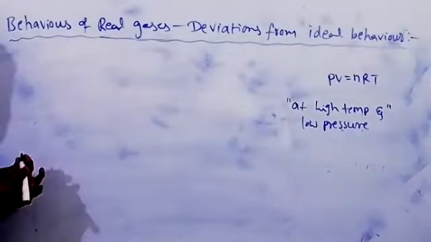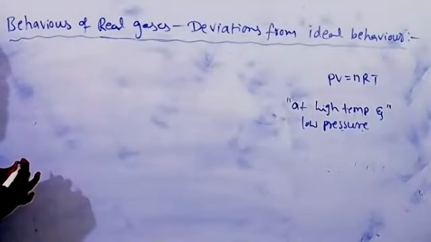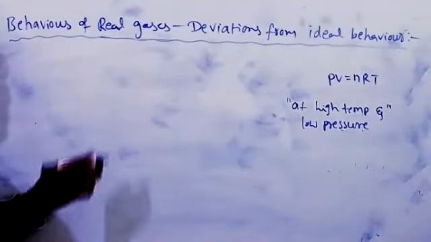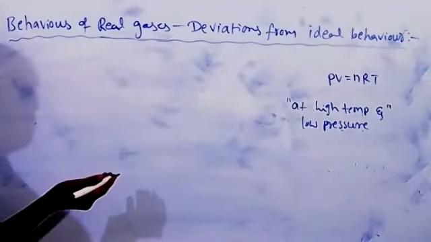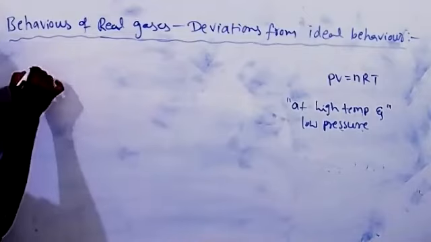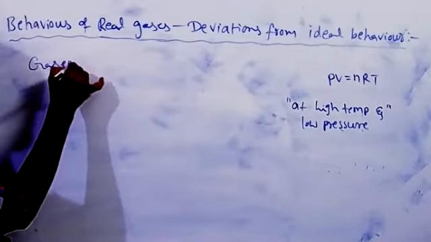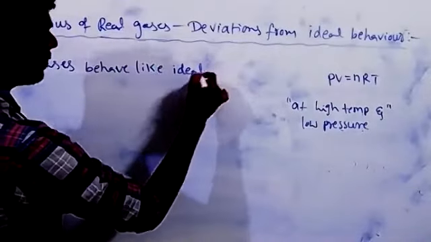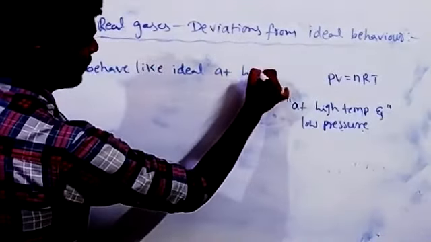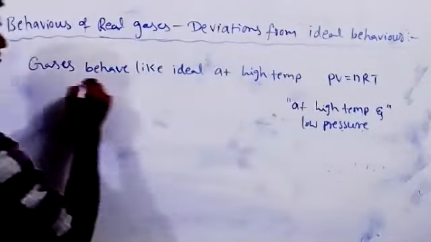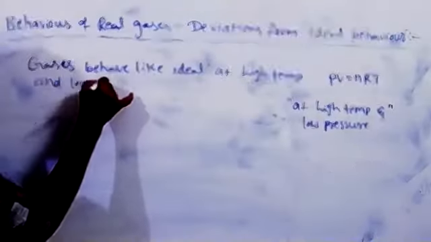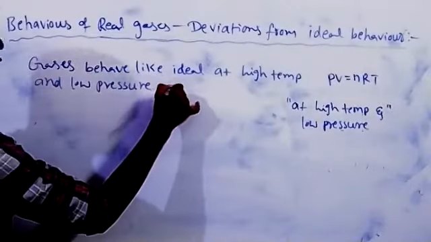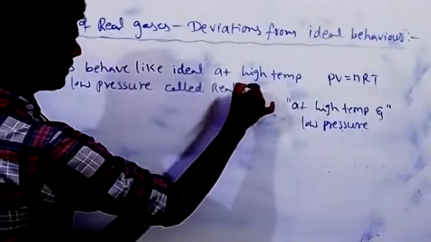I think you know the ideal gas definition: gases which follow PV is equal to nRT, or which follow all gas laws over the entire range of temperature and pressure. But real gases behave like ideal at high temperature and low pressure, called real gases.